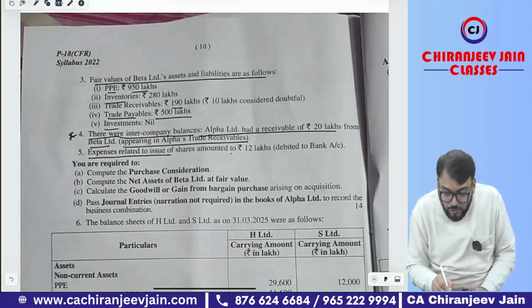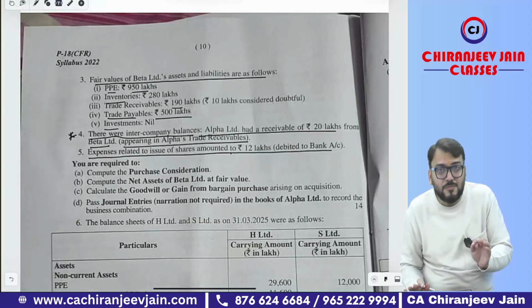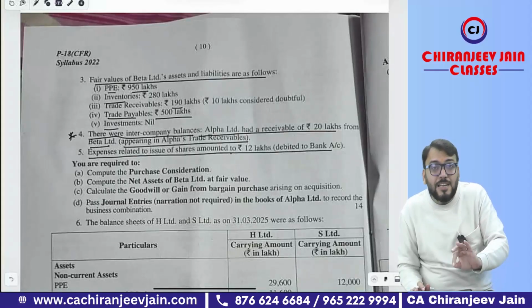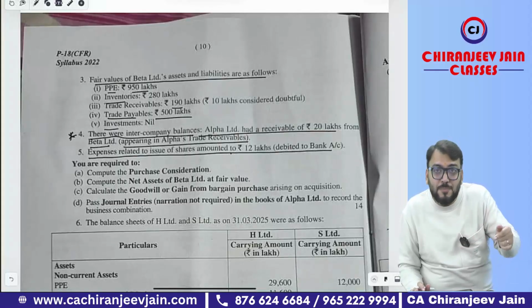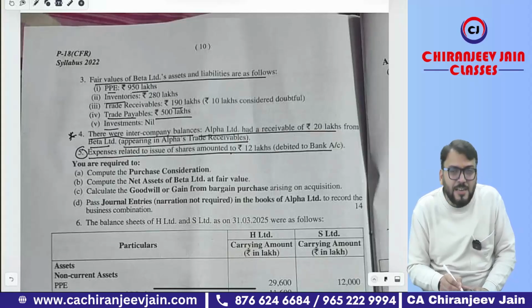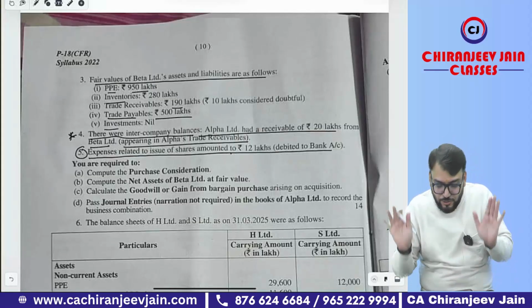Expense related to the issue of shares amounted to rupees 12 lakh, debited to bank account. If you remember, Ind AS 103 says that any cost of issuing shares will be accounted as per the requirement of Ind AS 32, and as per Ind AS 32, any transaction cost of equity will be deducted from equity. Correct? It means for this we can pass a journal entry either securities premium account debit to bank or retained earnings account debit to bank, whatever your choice is.